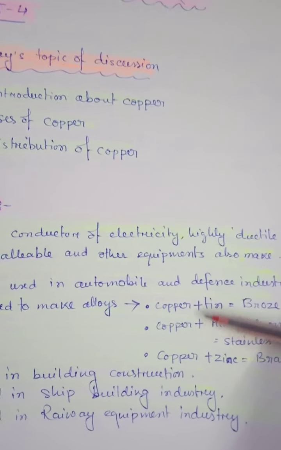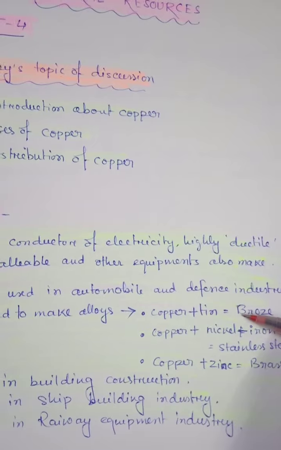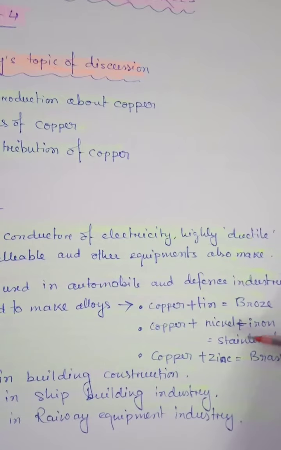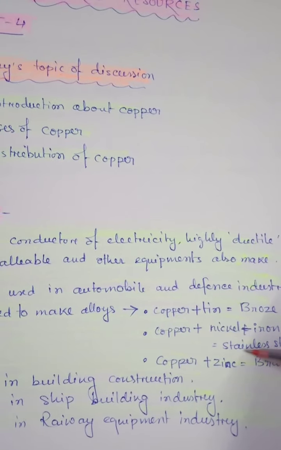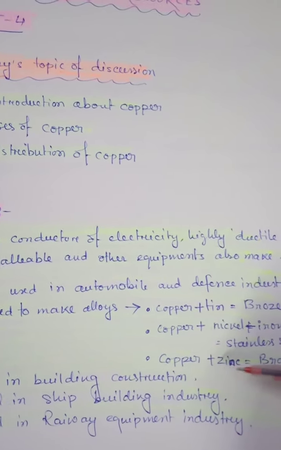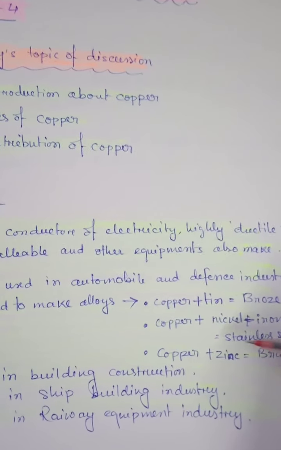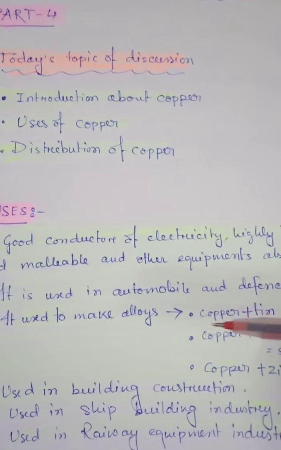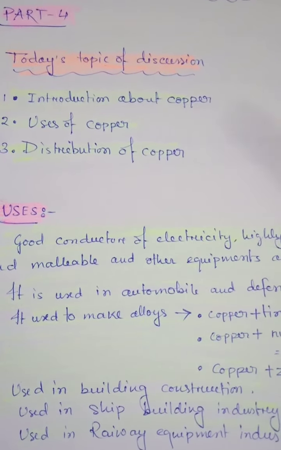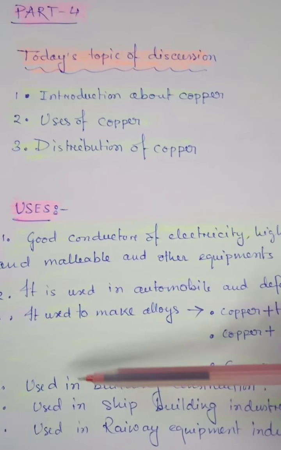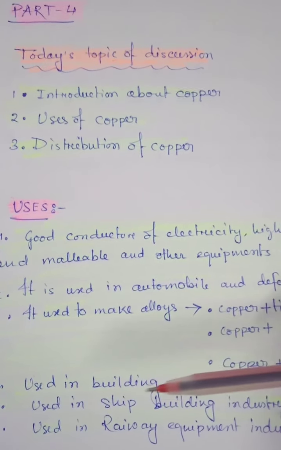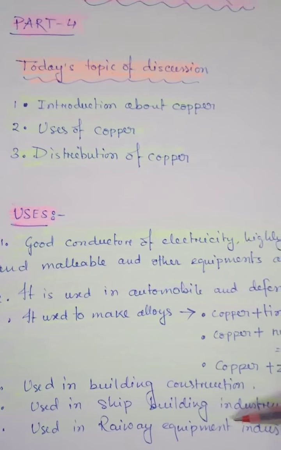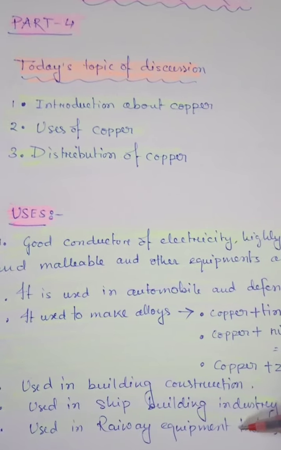You can see here, when copper is mixed with tin we get bronze. When copper is mixed with nickel and iron we get stainless steel, which we use very much today. And when copper is mixed with zinc we get brass. I have given only some examples; more alloys can be made in the metallurgical department. It is also used in the shipbuilding industry, in building construction, and in railway equipment.